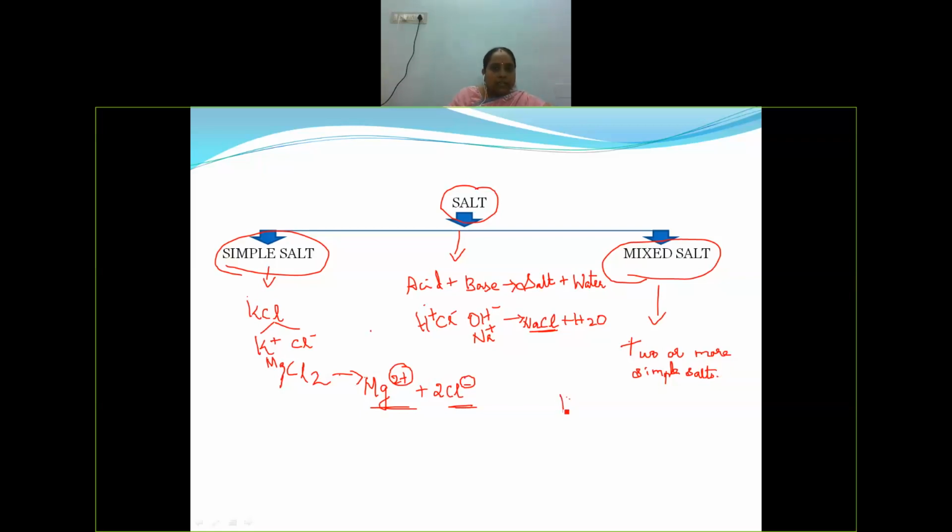The formula can be written as K2SO4.Al2(SO4)3.24H2O. That means water molecules will be present, and this is called water of crystallization. Now in this compound, we have two simple salts. And when these two simple salts are mixed with each other in the presence of water, we get the mixed salt. Is it clear, children?